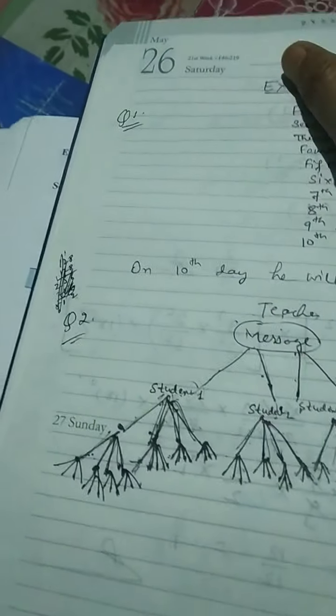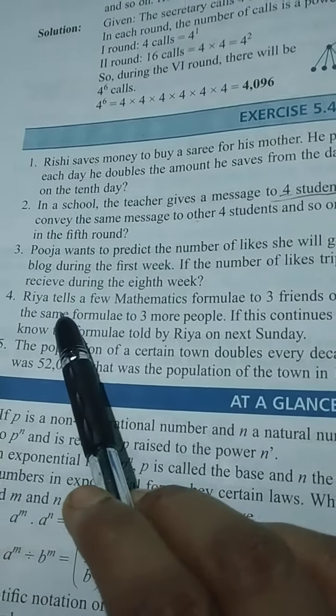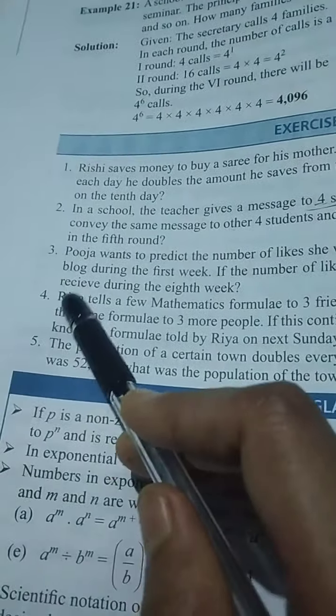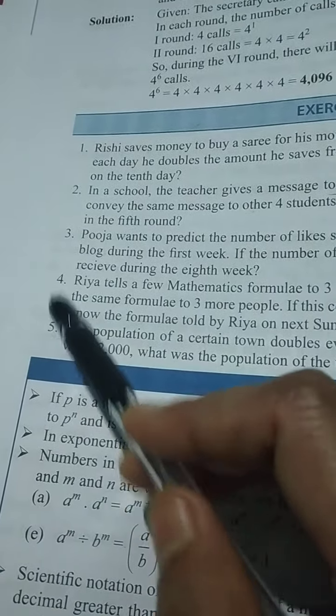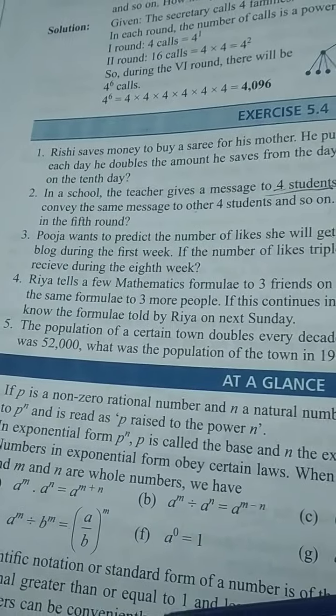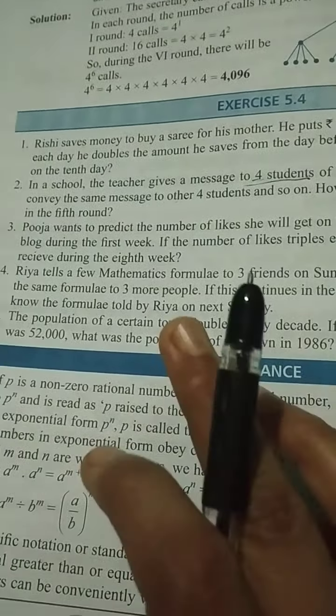Now students, question number 4 and 5 are your homework. Question number 4 is also easy. You can do it. Try out. If you are not able to do it, then I am there to help you. But first you have to try question number 4 and 5. Okay? And complete your mental maths and practice time also.